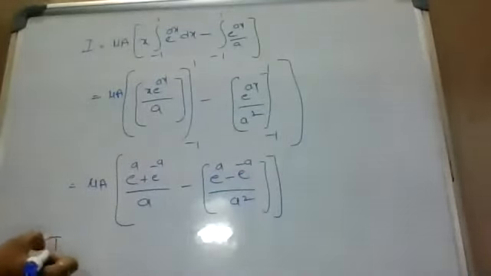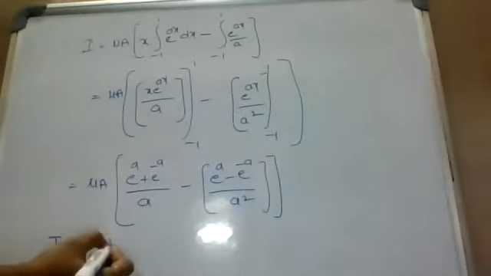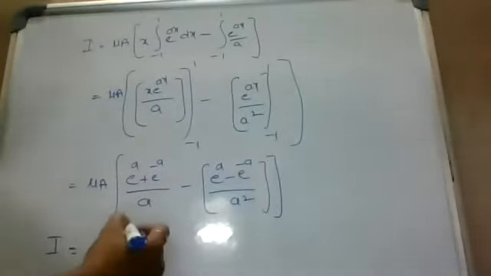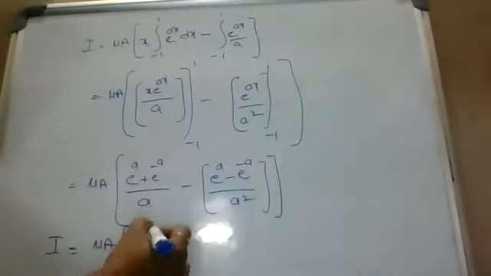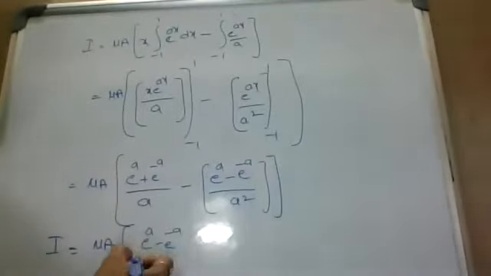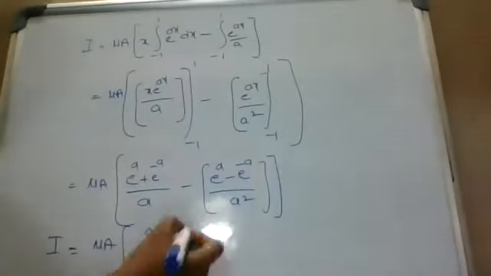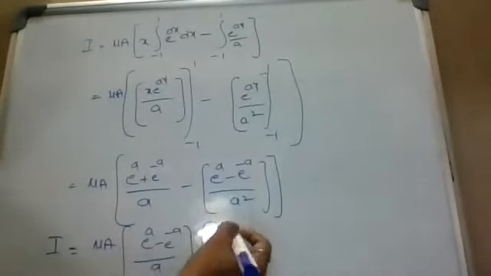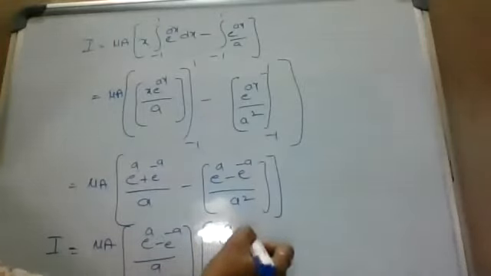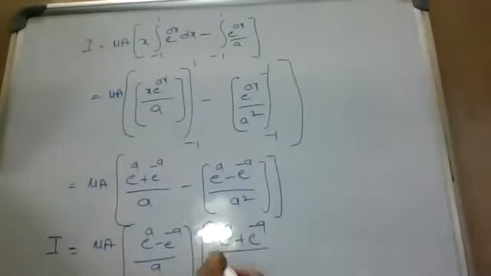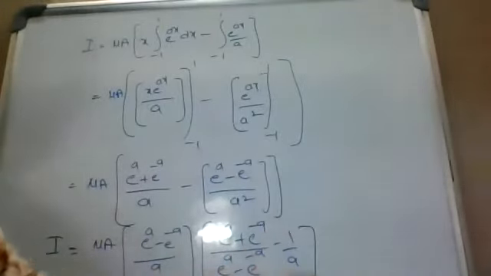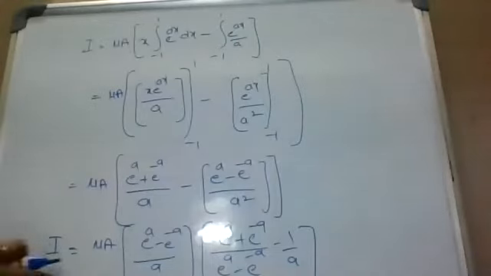I equal to mu into a, e power a minus e power minus a by a, into e power a plus e power minus a by e power a minus e power minus a, minus 1 by a. So substitute capital A value in this equation. We get the equation.